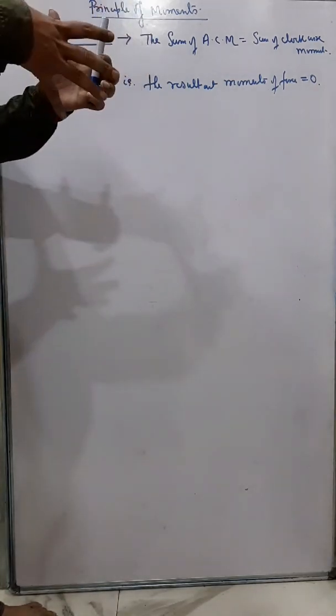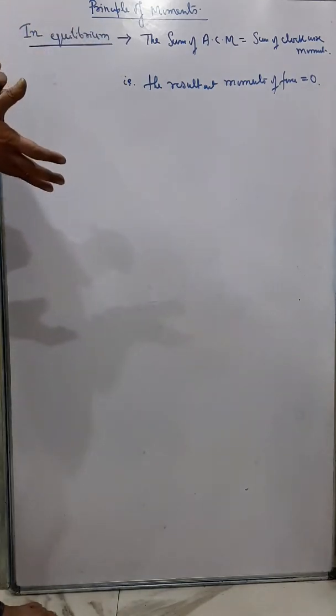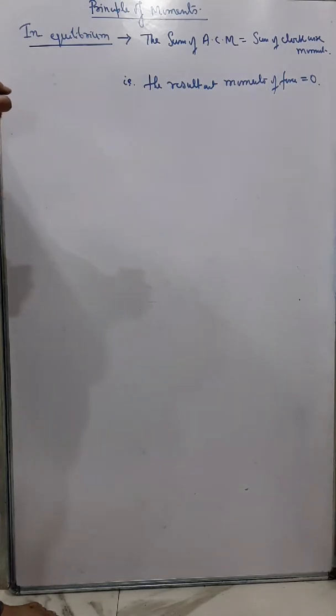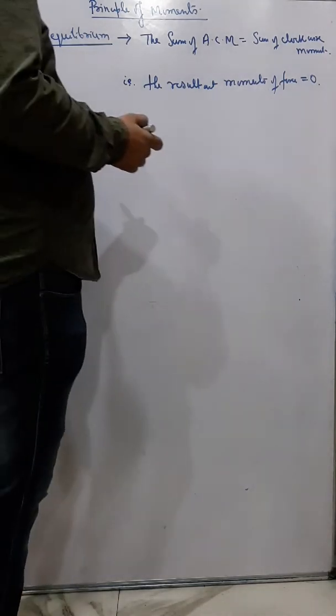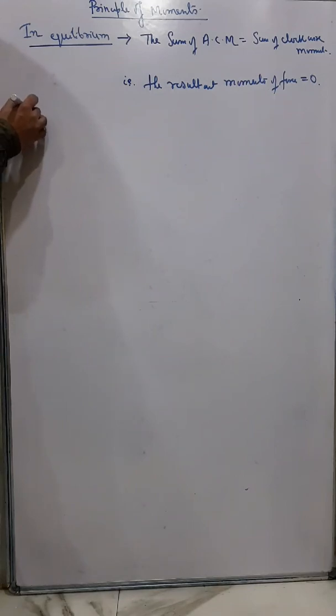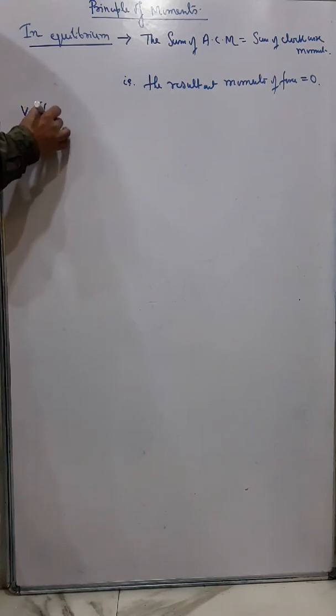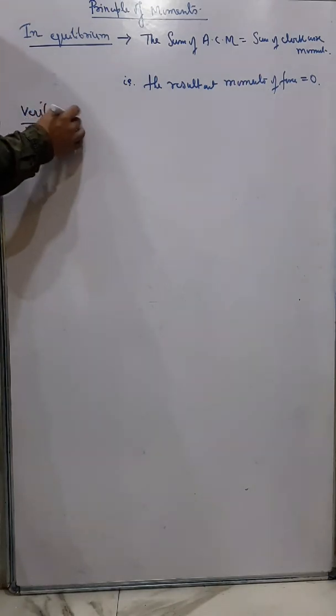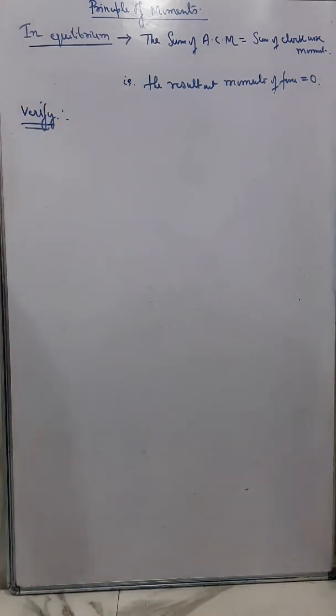One or two examples I have already told you before: if the anticlockwise moment and clockwise moment on a body are the same, then what happens? The body does not rotate. So in that case we say it is in static equilibrium. So if a body is in equilibrium, the sum of anticlockwise moments is always equal to the sum of clockwise moments. Now we can verify this by following this procedure.